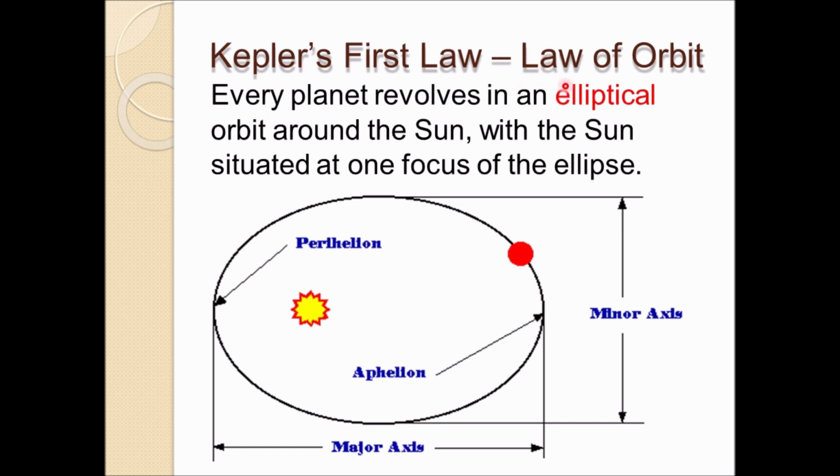So Kepler said that the elliptical orbit is the orbit followed by all the planets, where the Sun will be at one of the foci. There are two foci, one is this focus and one is this focus. Either it will be here or here, it doesn't matter. But as per the law, every planet revolves in an elliptical orbit around the Sun, with the Sun situated at one of the foci of the ellipse. For example, this was Earth. If you say Mars, it will be somewhere over here and move around like this again. Jupiter can move like this, very far away, in a bigger elliptical orbit. So this is the first law. It's very important to learn this law by heart.